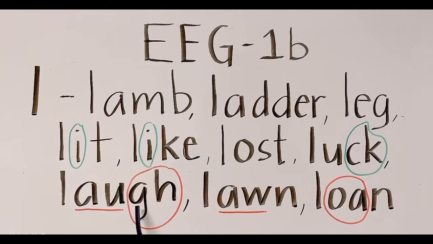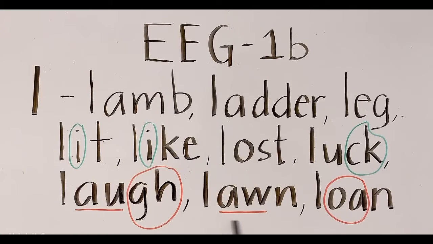And then another is a combination of the letter G and H. Together they sound f, just like the letter F. That's why you read this one, laugh. A and U, ah, G and H, f. Again, laugh.